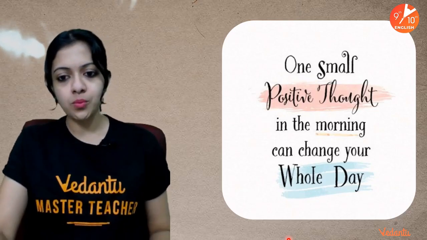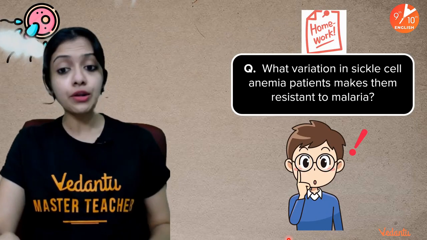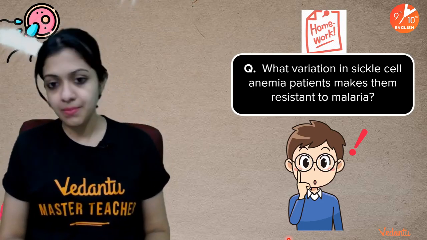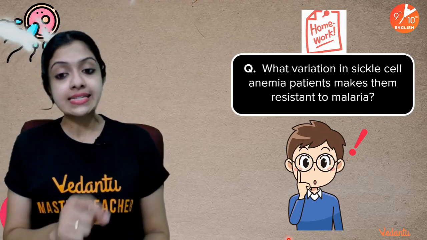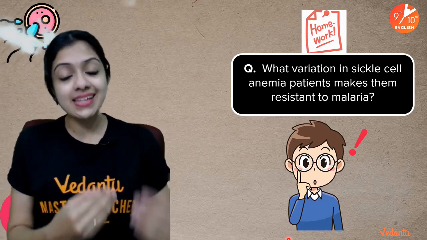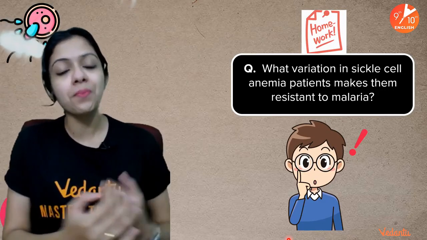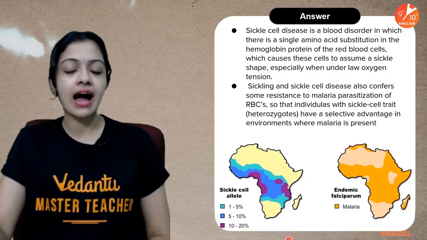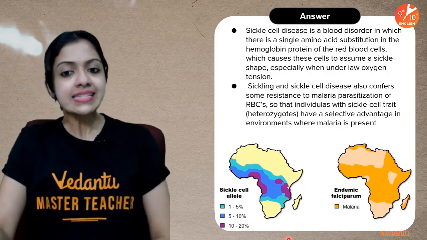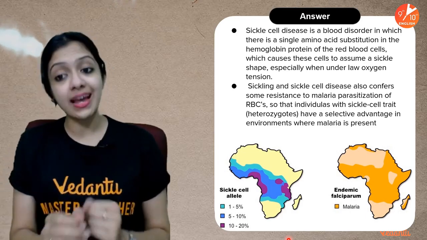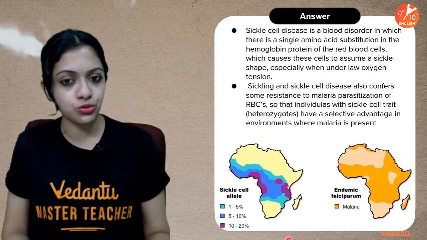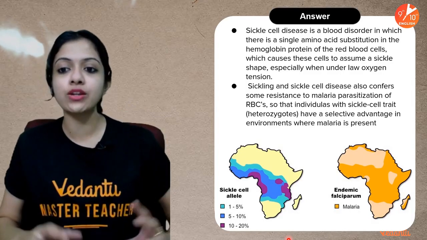Okay, so let's move on and look at the homework question of the last class, and that's about sickle cell anemia. Remember, what variation in sickle cell anemia patients makes them resistant to malaria? And I told you to do your bit of research about that, right? So here is the answer to the question. Sickle cell disease is basically a blood disorder in which there is a single amino acid substitution in the hemoglobin protein of the red blood cell.